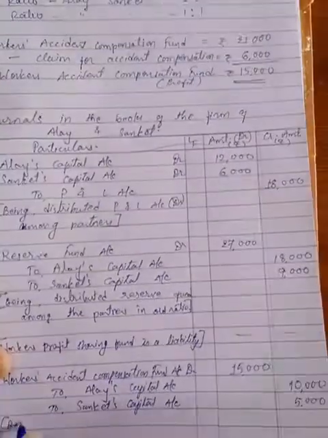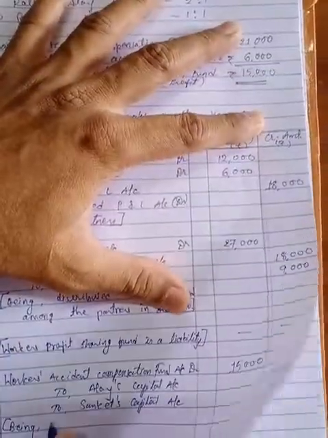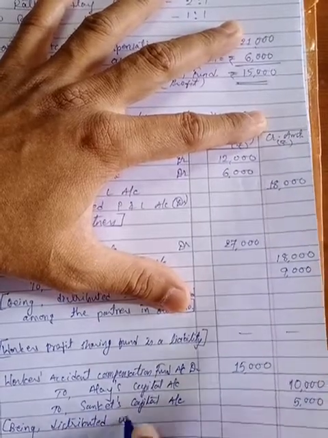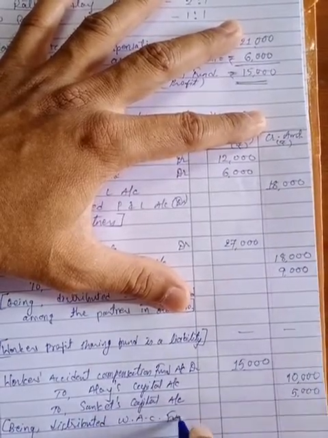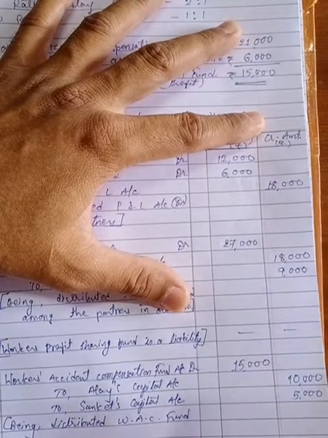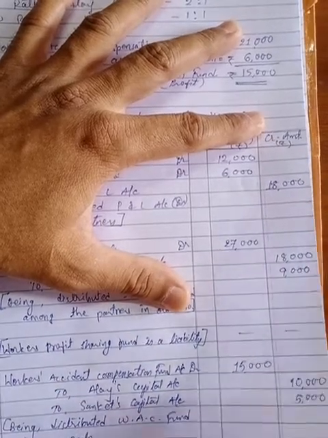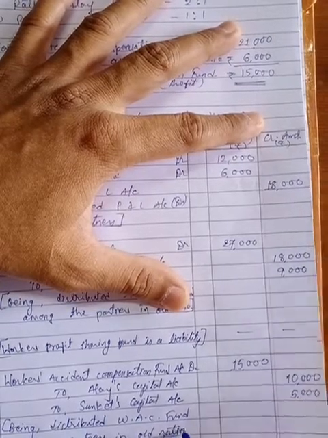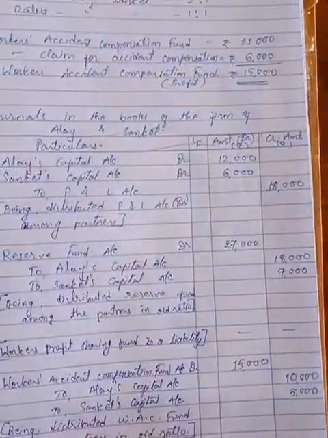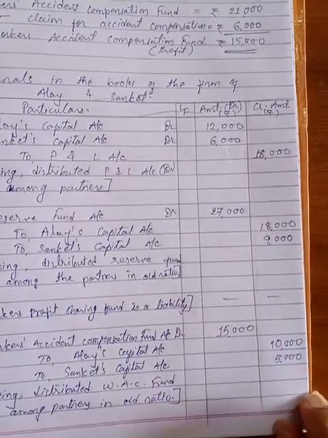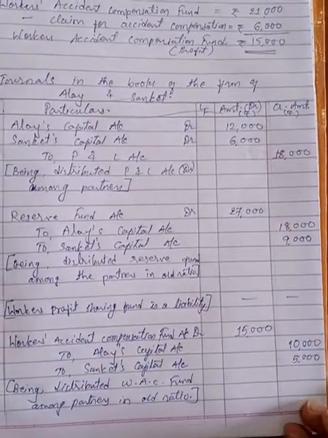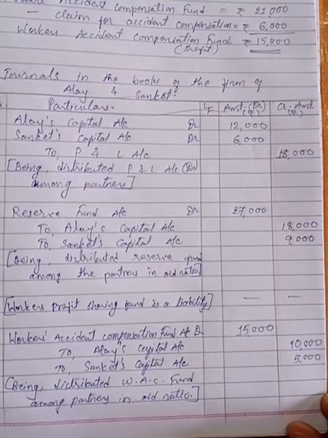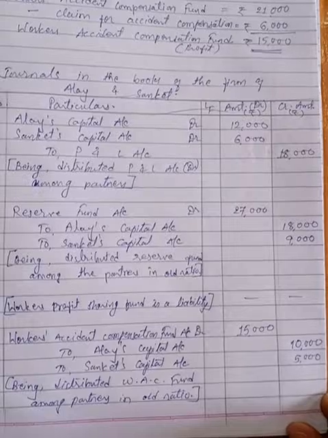Narration: being workers accident compensation fund distributed among partners in old ratio, right? So this is how we can write the journal entry about the accumulated profit or losses available in the balance sheet at the time of reconstruction of a partnership firm.